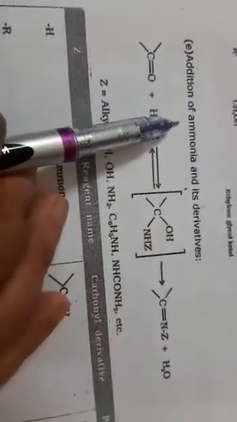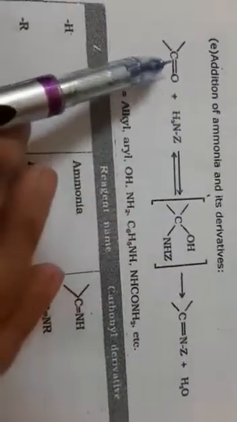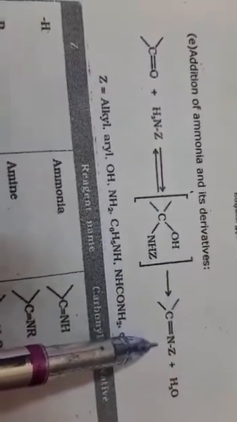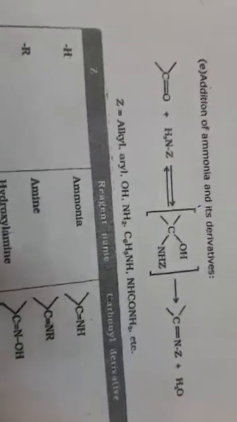Next one, addition of ammonia and its derivatives. Like this, the carbonyl compound reacts with ammonia, forms intermediate products, and then it changes into the derivatives. Different derivatives are formed when it reacts with ammonia derivatives.